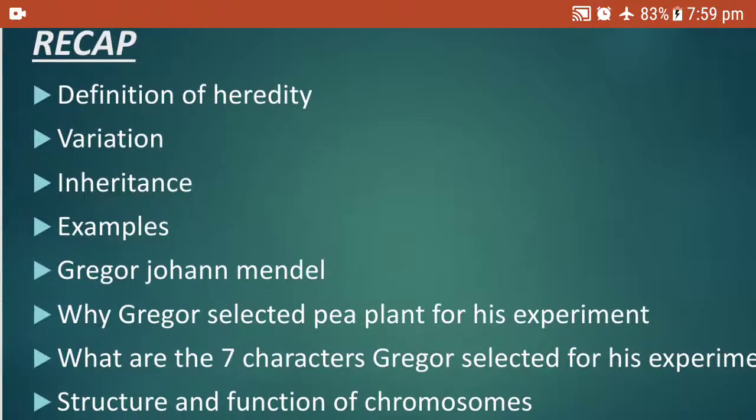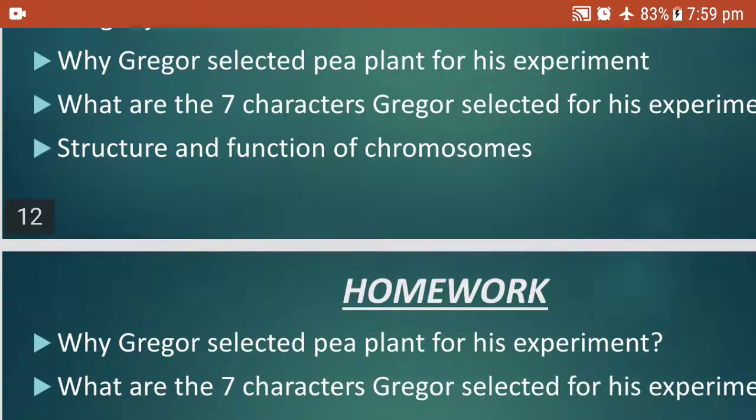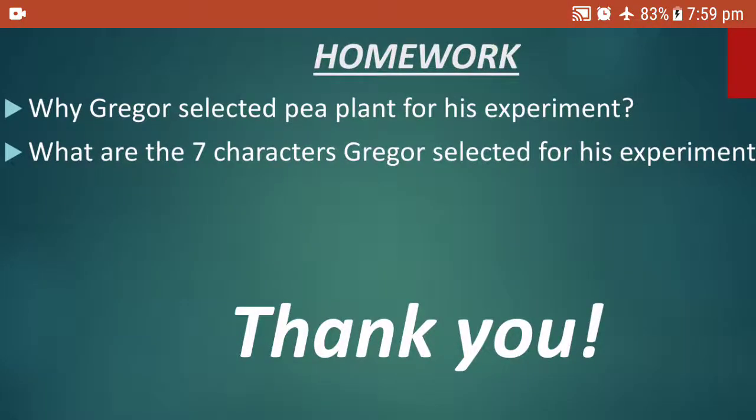So today we have seen the definition of heredity, variation, inheritance with examples, and about Gregor Johann Mendel, why he had selected the pea plant for his experiment, and what are the 7 characters Gregor selected for his experiment. Of course, structure and function of chromosomes. Homework is why Gregor selected the pea plant for his experiment. What are the 7 characters Gregor selected for his experiment of pea plant, right? These answers are there in the PDF that I will be providing you along with the video. Kindly start writing the notes from now itself. So by the time I complete the lesson, you also complete writing the notes.